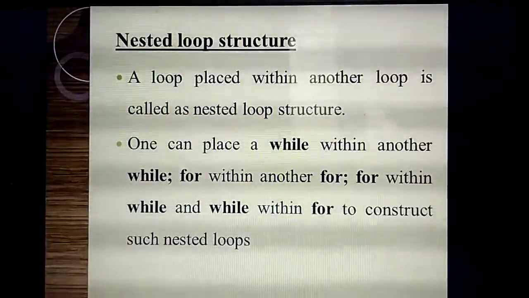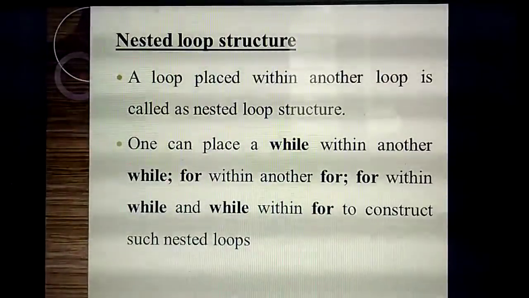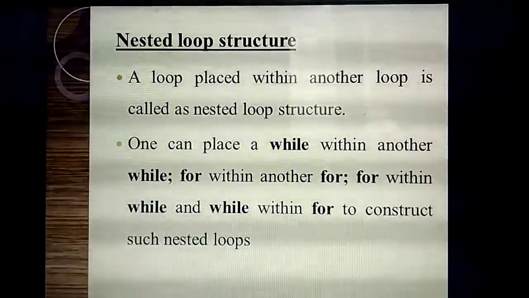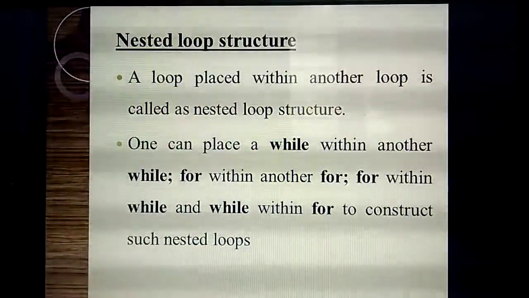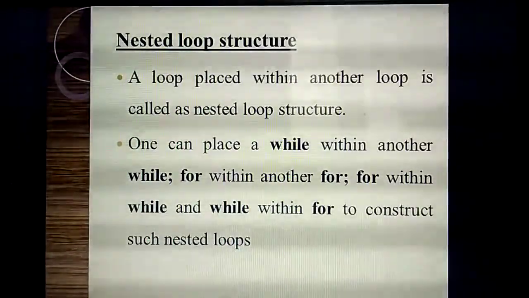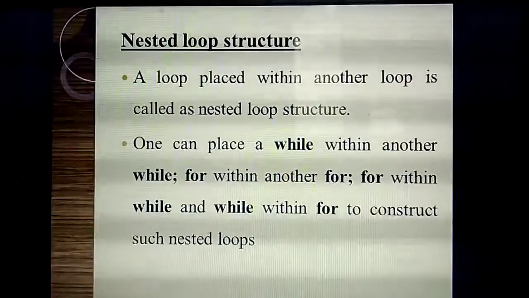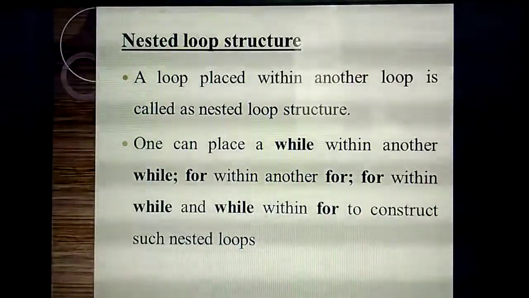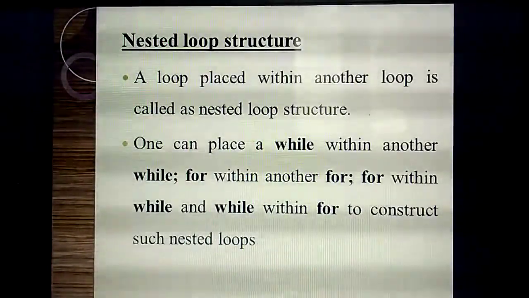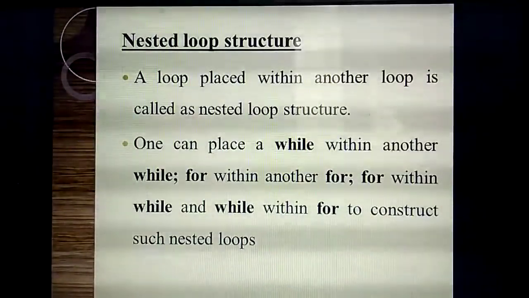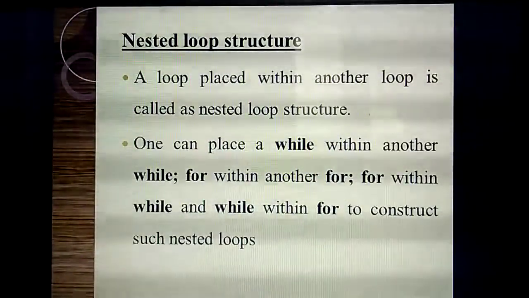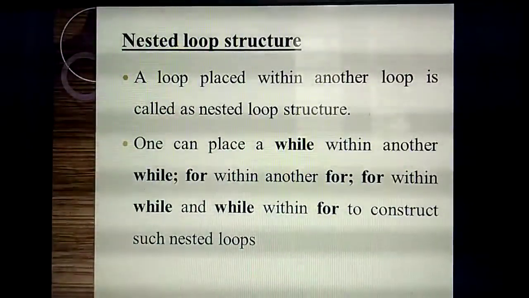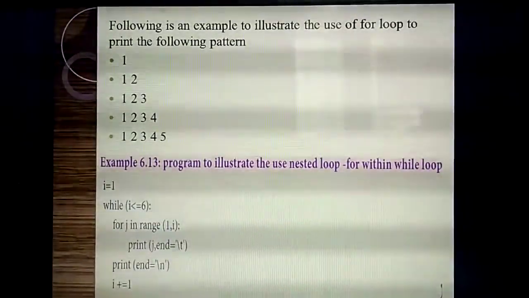Nested loop, last year also you have studied. So what do you mean by nested? You are using one loop inside another. The meaning of nested is normally one inside another. So here, in a nested loop, you are using one loop inside another loop. How many loops have you studied? Two: for loop as well as while loop. Placing one while loop inside another while loop is called a nested while loop. Similarly, placing another for loop inside a for loop is called a nested for loop. Understand? So listen, this is a very important program.